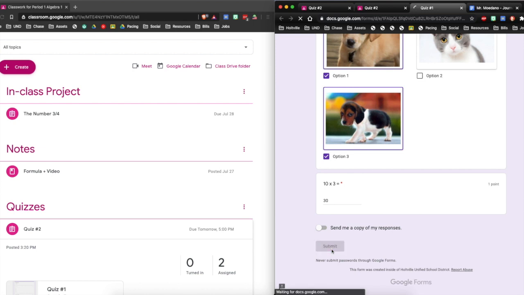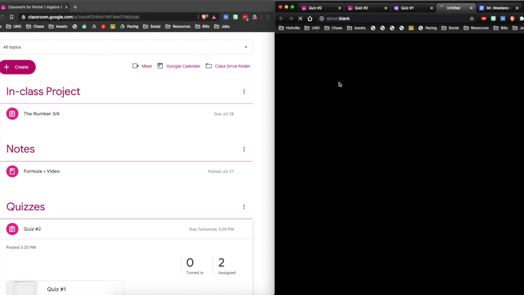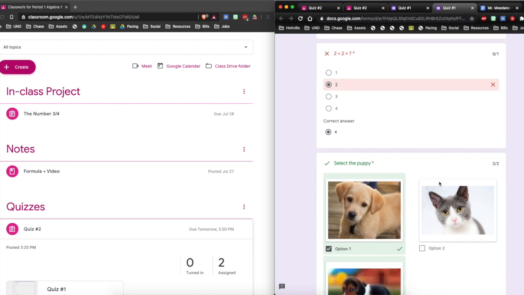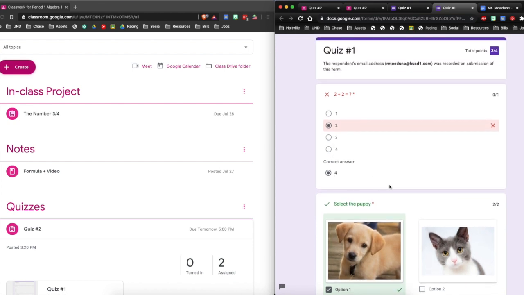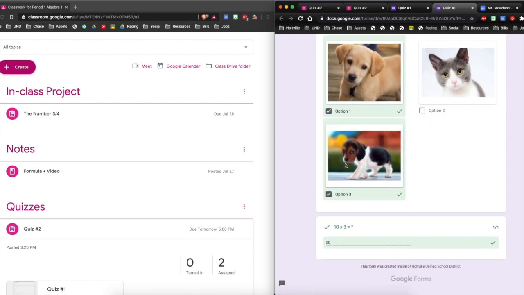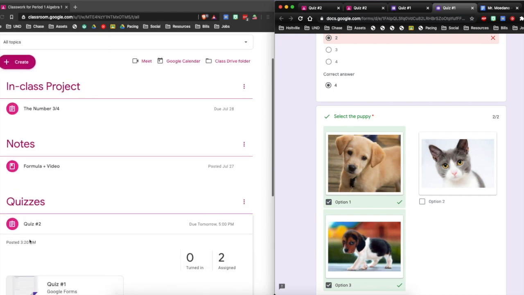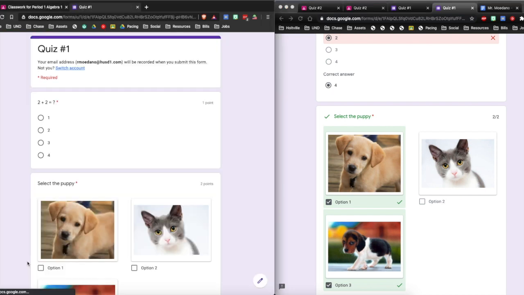So if I click submit, the student is gonna be able to view the score. You got a 3 out of 4. Remember, this one was worth 2 points. And the quiz is going to tell them which ones they got wrong. You can change that. And you see, you got a little email. You can change that in the settings if you wanna use this like a high school teacher or middle school.